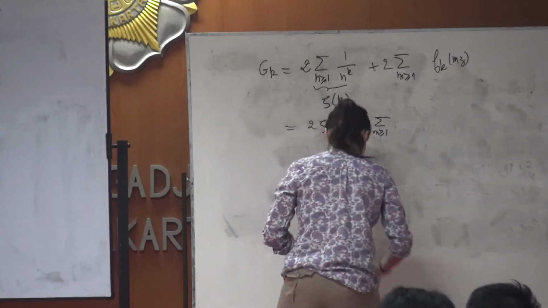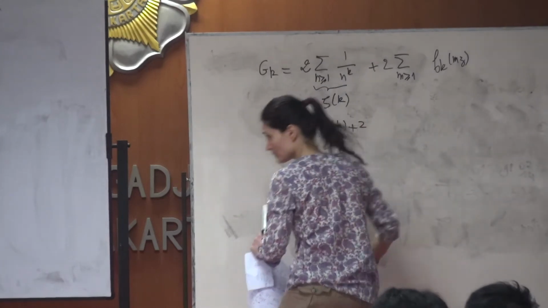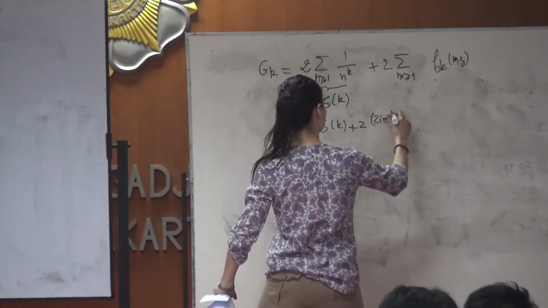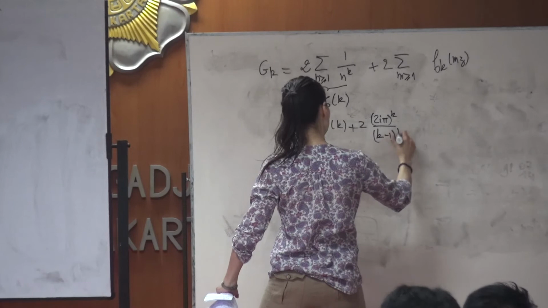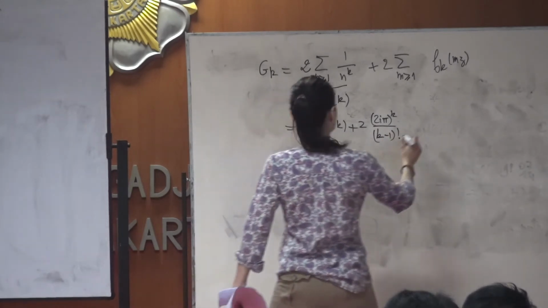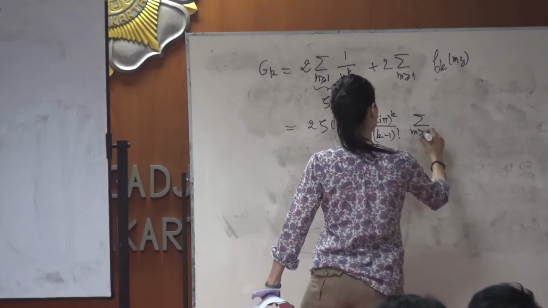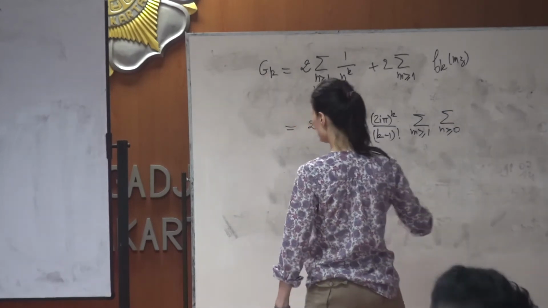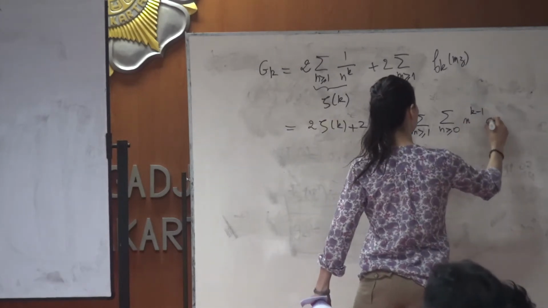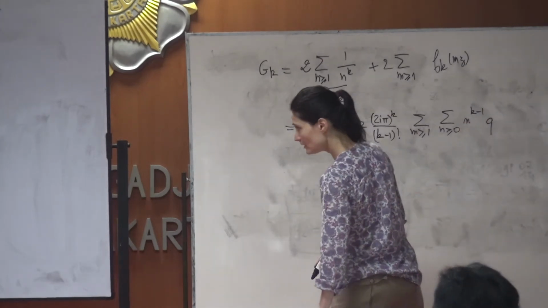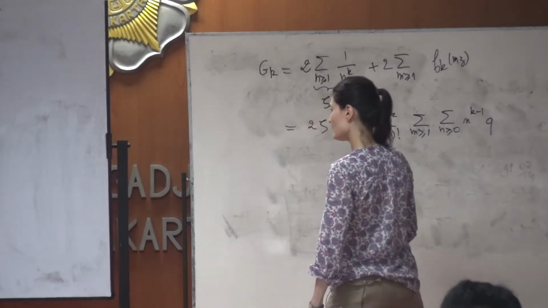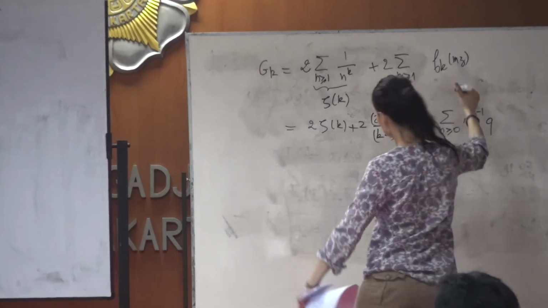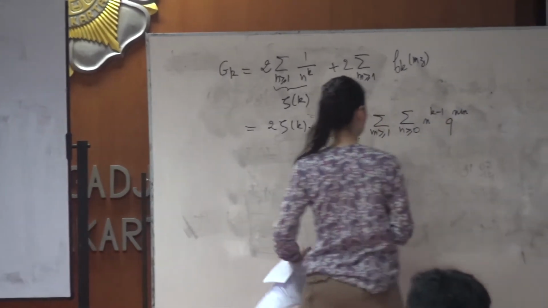So maybe I can put the constant before. So 2 e pi to the k over k minus 1 factorial, sum for m greater than 1, sum for n greater than 0 of n to the k minus 1 q to the n. So here I have to replace z by mz, so you get q to the nm.